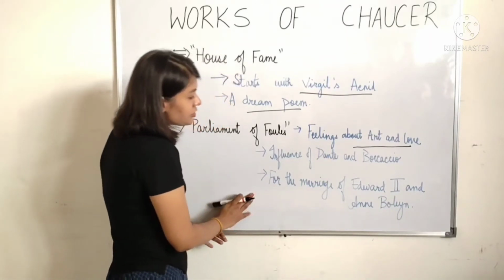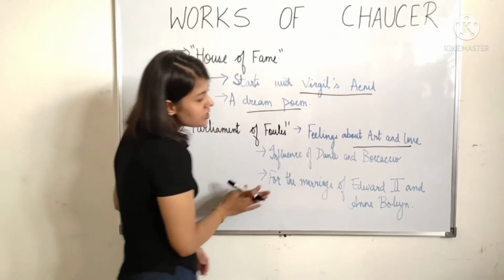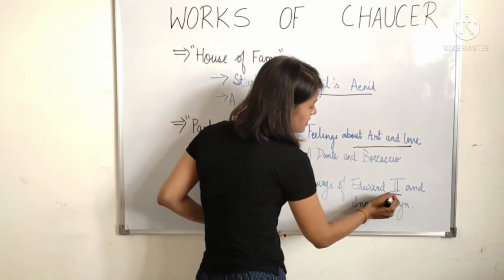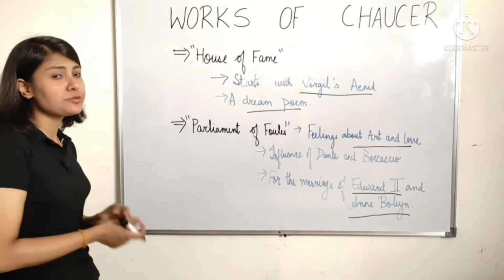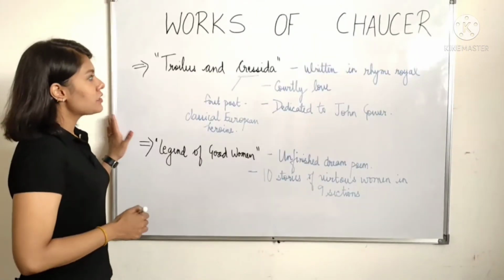The third thing that you need to remember is that this poem was actually written for the marriage of Richard II and Anne of Bohemia. That's it. Let's move on to the next one.